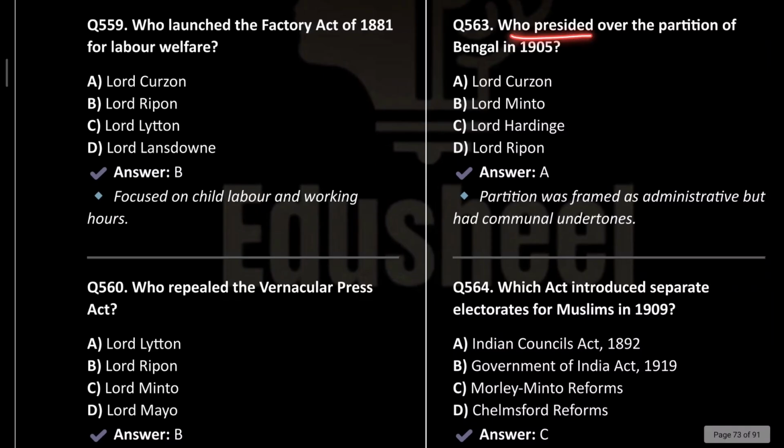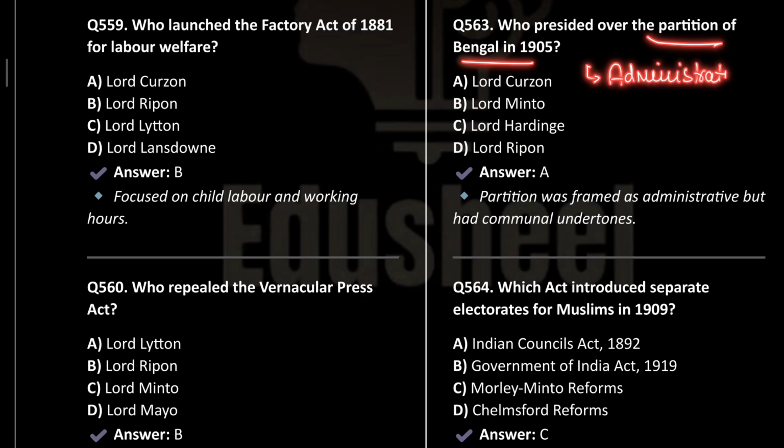Next is who presided over the partition of Bengal in 1905? This was Lord Curzon. Okay. Now what was the main idea behind this partition? So the British government told that they are doing the partition for administrative convenience.